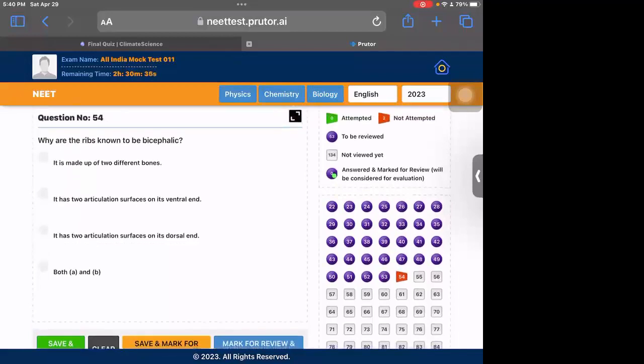Question 54. The ribs are known as bicephalic because on the dorsal end, dorsal means the back posterior end, there are two surfaces of articulation.